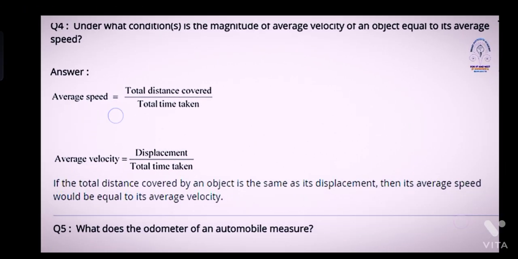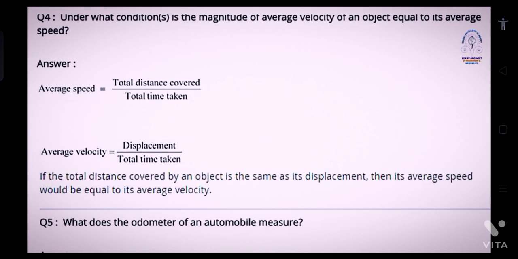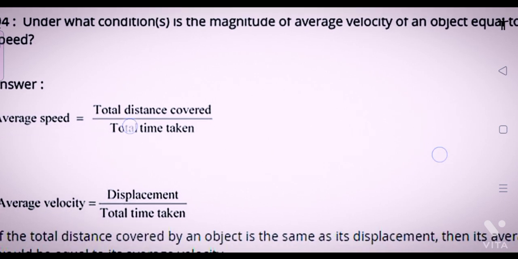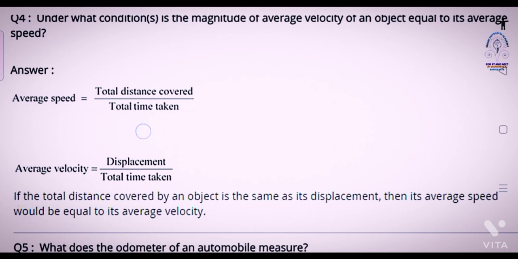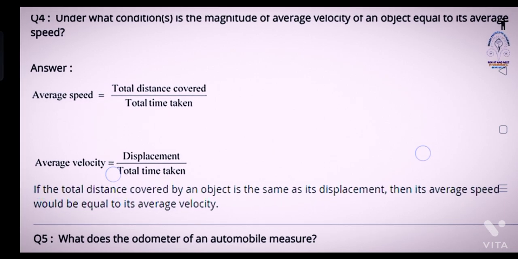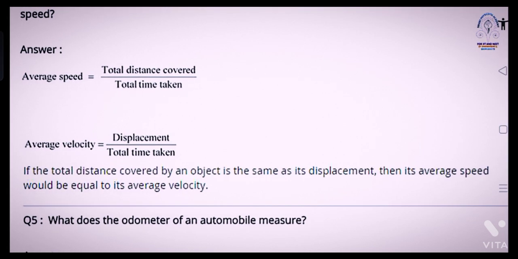Question 4. Under what conditions is the magnitude of average velocity of an object equal to its average speed? Answer. Average speed is equal to total distance covered upon total time taken, and average velocity is equal to displacement upon total time taken. If the distance covered by an object is the same as its displacement, then its average speed would be equal to its average velocity.